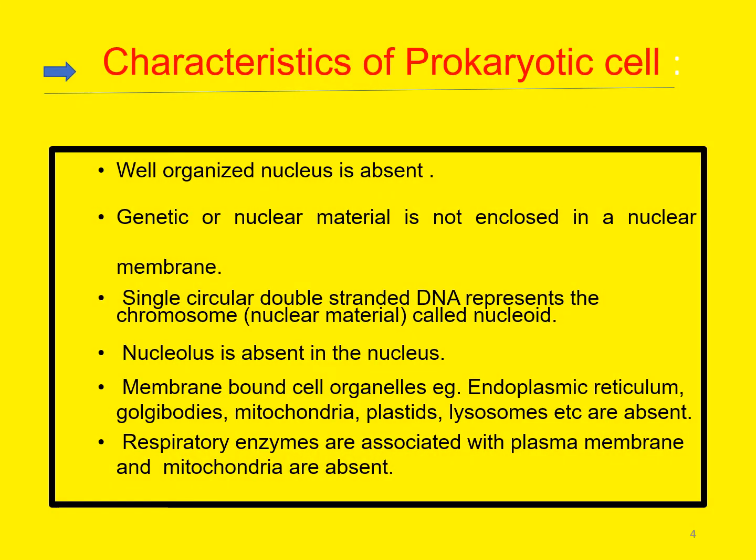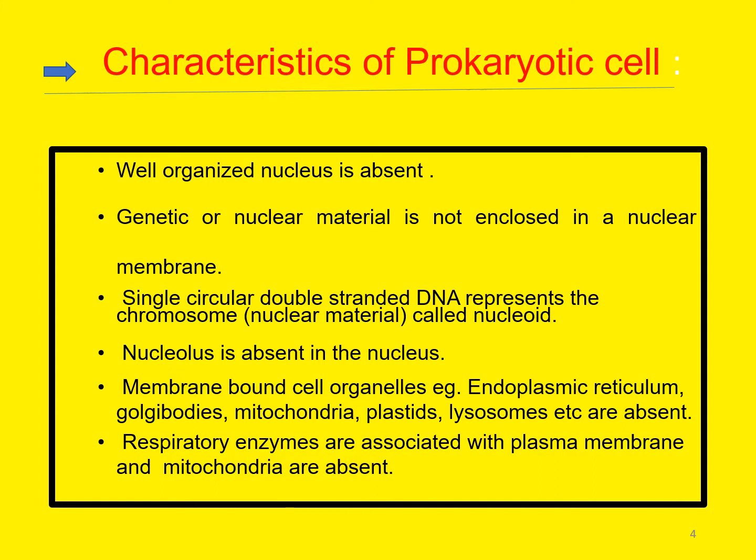Characteristics of prokaryotic cell. A well organized nucleus is absent. In a prokaryotic cell, genetic or nuclear material is not enclosed in a nuclear membrane. The prokaryotic cell consists of a single circular double-stranded DNA representing the chromosome, called the nucleoid. The nucleolus is absent in the nucleus.